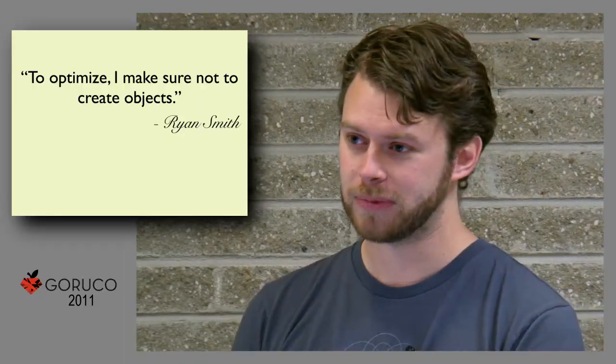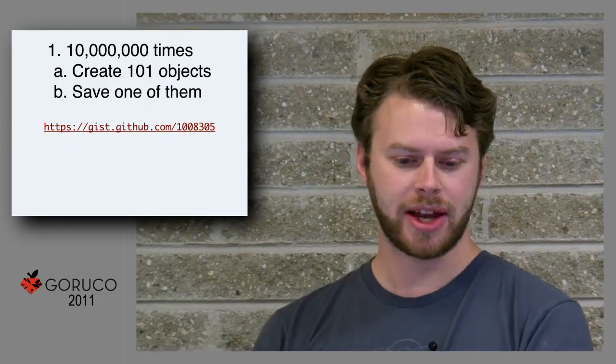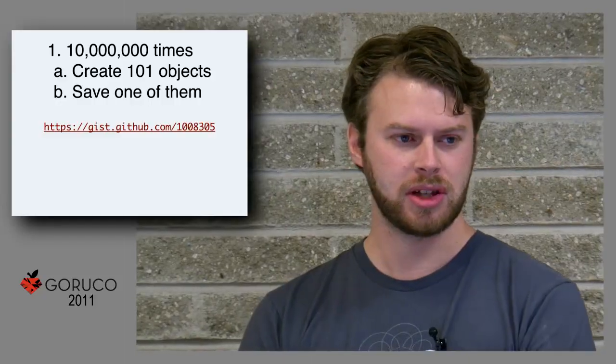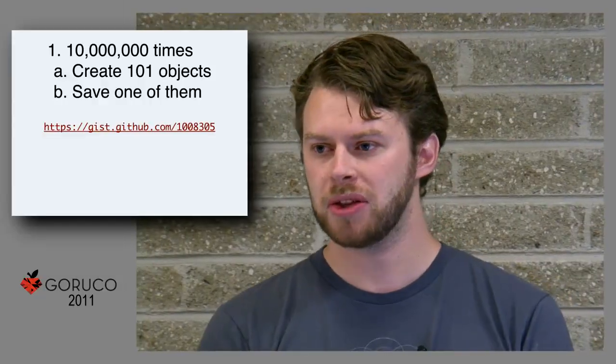If and when he uses Rubinius, he won't have to worry about that anymore. And I'm going to show you why. So I created a little script that 10 million times created 100 objects, and it only saved one of them. So there's a garbage to usage ratio of 100 to 1. And this is not uncommon.